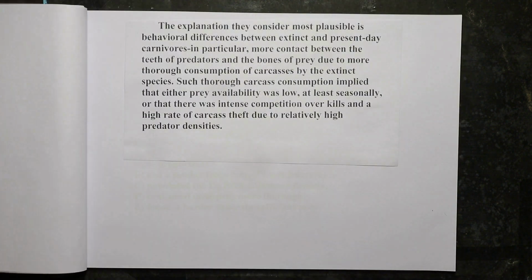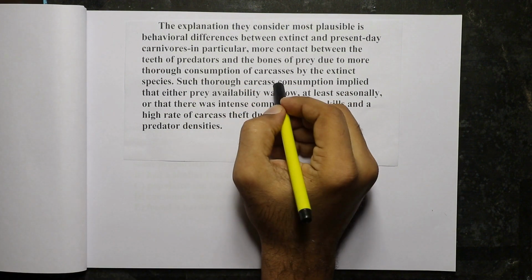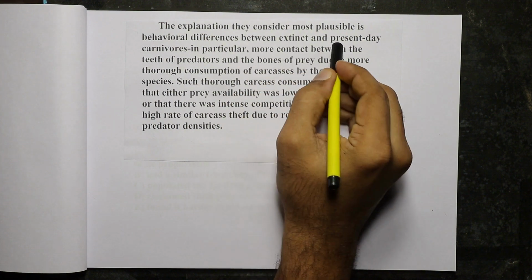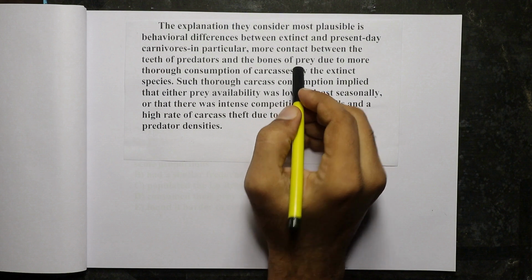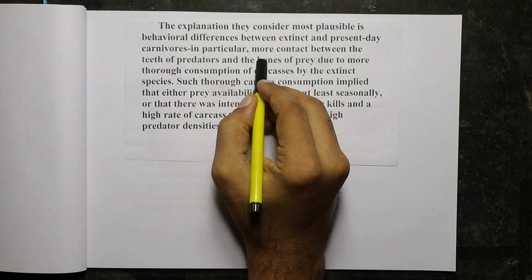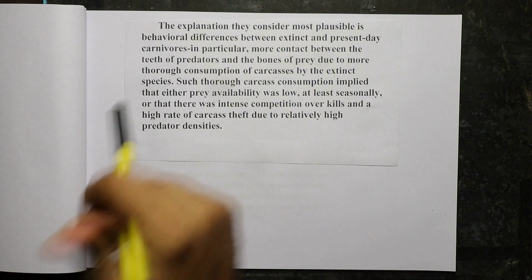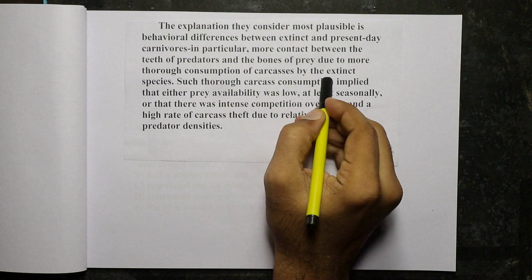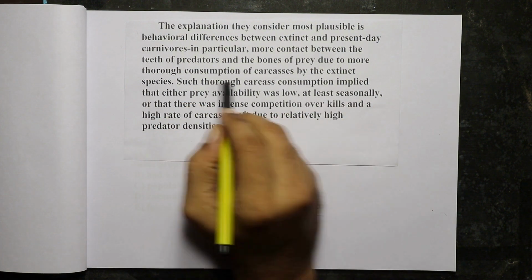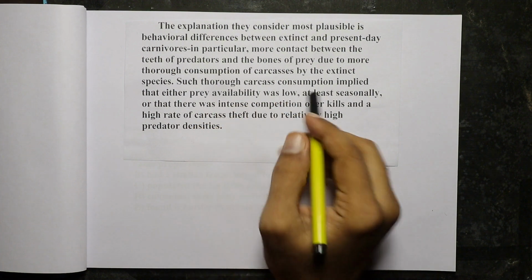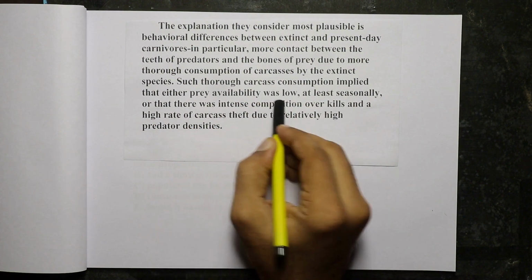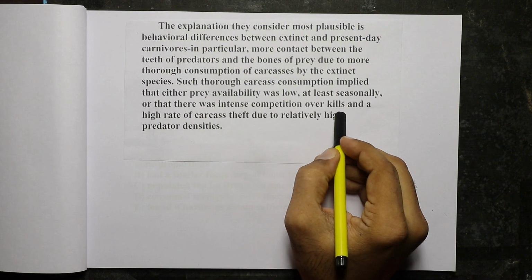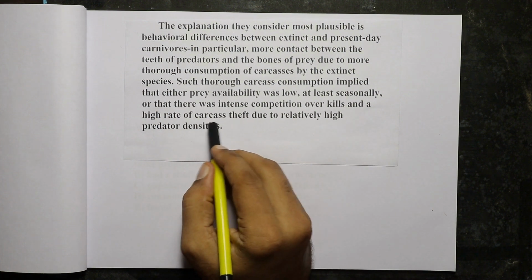And the next paragraph finally talks about the actual theory that has been developed to explain why this higher teeth breakage frequency is occurring. What they're saying is that teeth breakage is occurring because of more contact between the teeth of the predators and bones of the prey due to thorough consumption of carcasses by the extinct species. And the reason for this thorough consumption of the carcasses is that prey availability was low, at least during some time of the year. There was intense competition over the kills and a high rate of carcass theft.